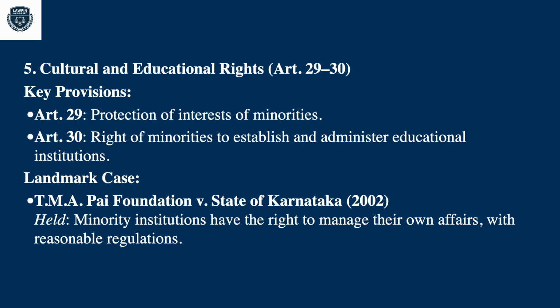Cultural and educational rights, Article 29 to 30, key provisions. Article 29, protection of interests of minorities. Article 30, right of minorities to establish and administer educational institutions. Landmark case: TMA Pai Foundation versus State of Karnataka, 2002, held minority institutions have the right to manage their own affairs with reasonable regulations.